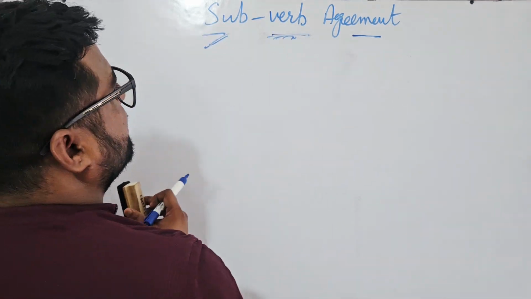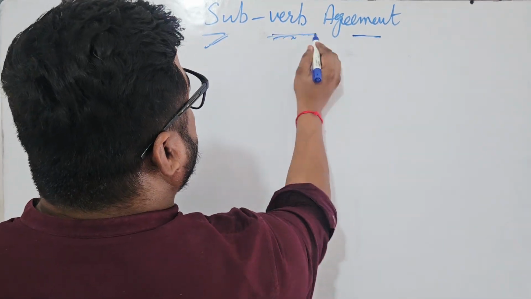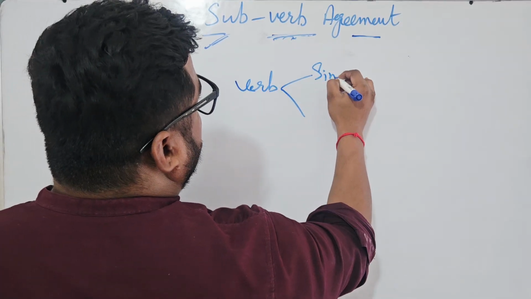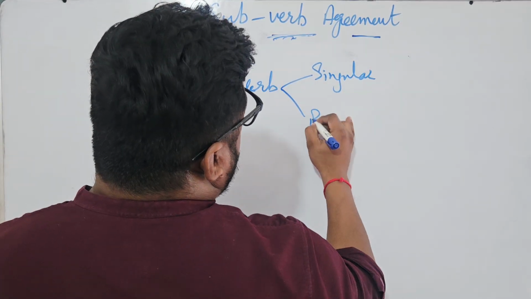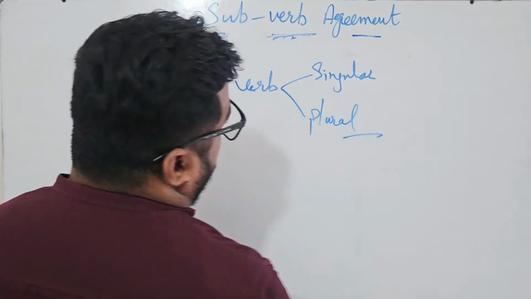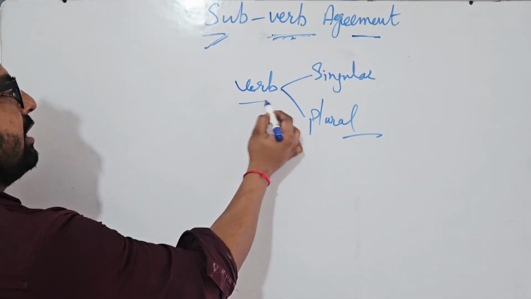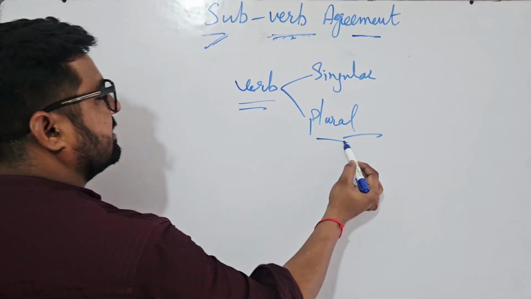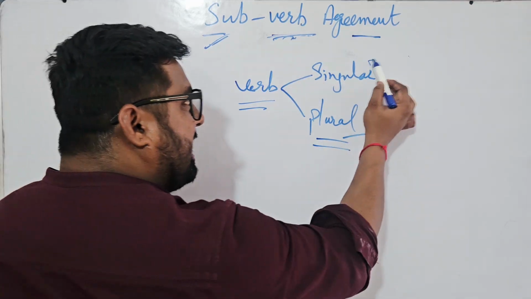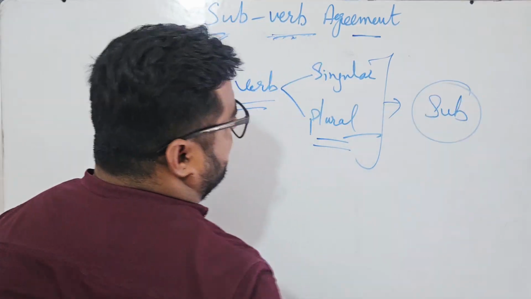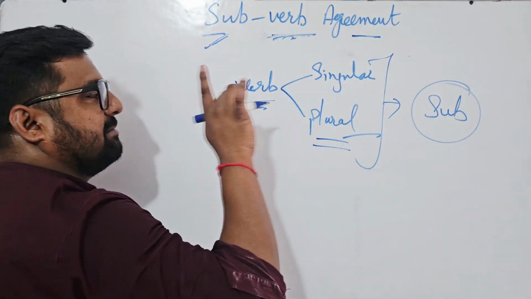I want to make you understand very clearly here. Verb can be singular as well as plural. Are you getting me what I mean to say? It can be plural, it can be singular. But why and how it is determined, it is still determined by my subject. So I need to understand my subject.